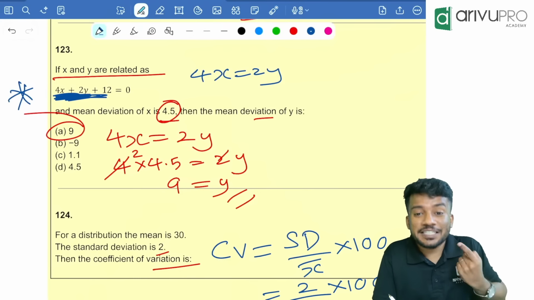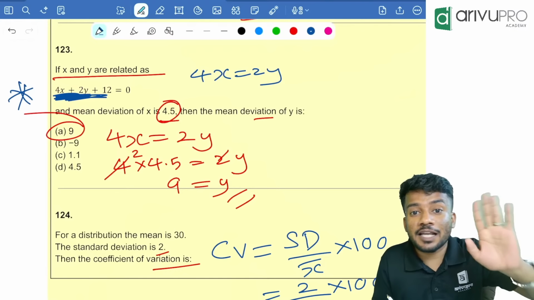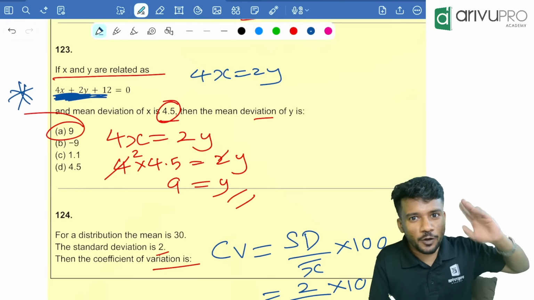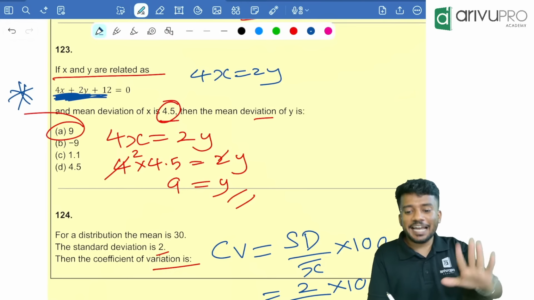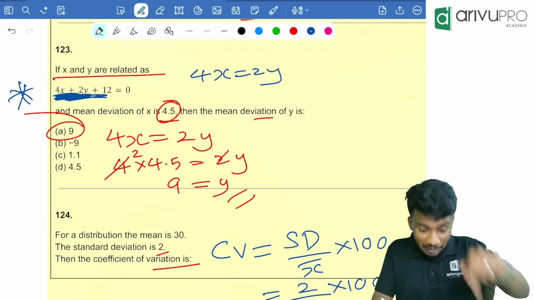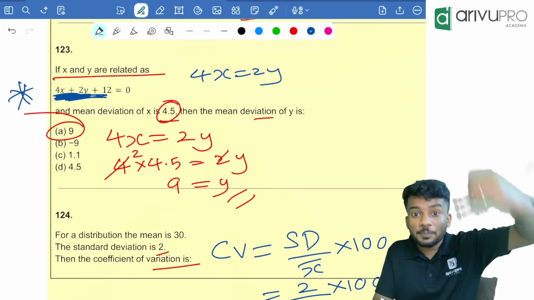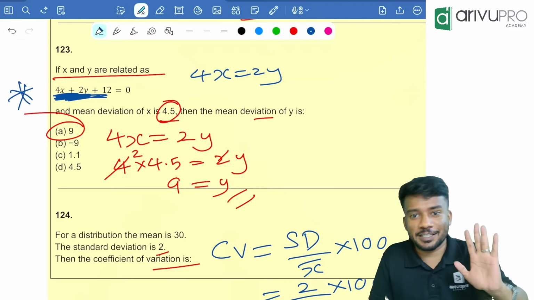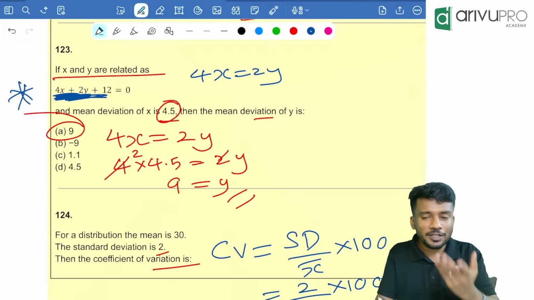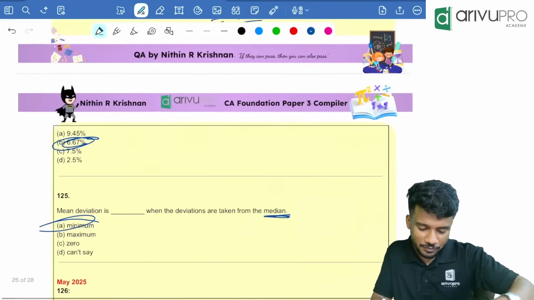This is a question based on dispersion. Negative value is not affecting it. Constant value is not affecting it. Directly write 4x is equal to 2y. If it was a question based on mean, median or mode, you should have written the negative value and the constant value. Not for dispersion.